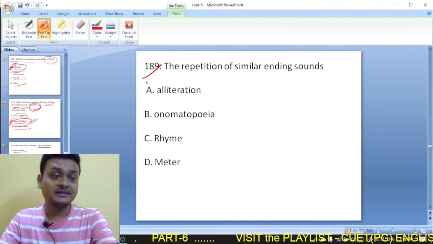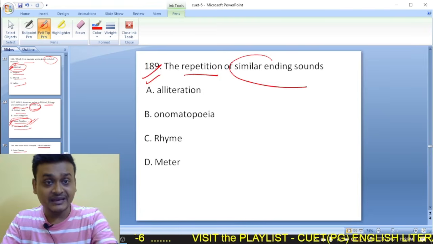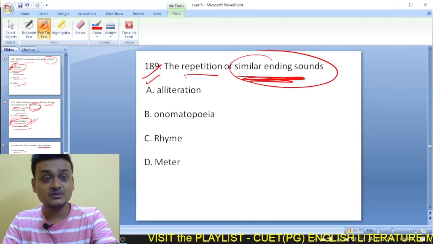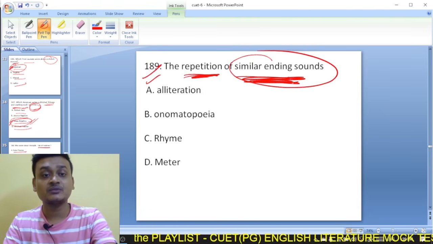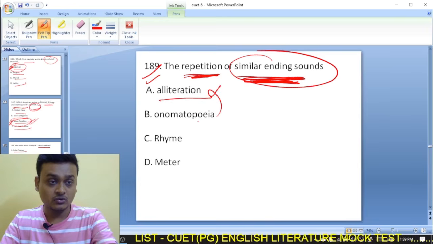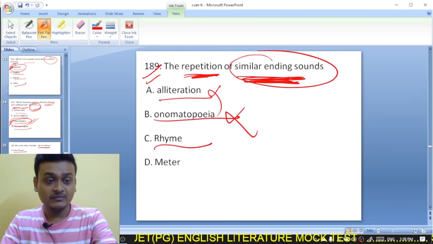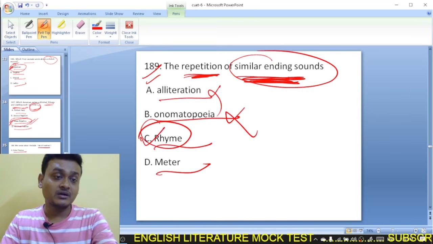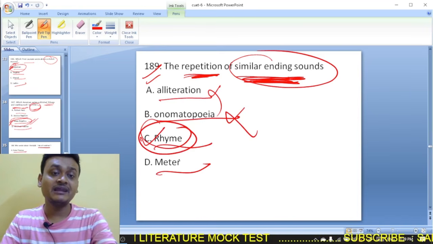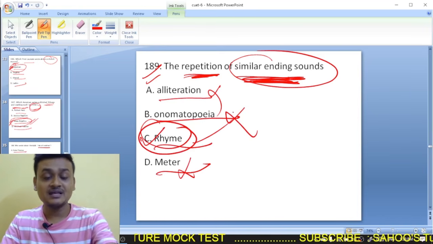Moving on to question number 189. The repetition of similar ending sounds is known as alliteration? No. Onomatopoeia? No. Rhyme, meter. It was rhyme. What is rhyme? The repetition of similar ending sounds. So rhyme is the right option.